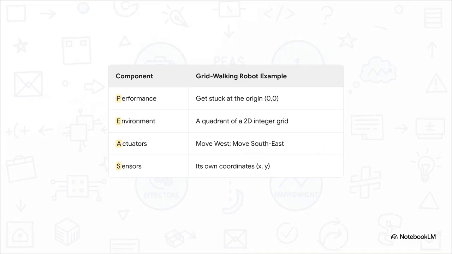All right, let's make this real and just apply it to our self-driving car. For its performance, the goals are pretty clear, right? Safety is number 1, obviously, but also speed, keeping the passengers comfortable, and of course, legality. It's got to obey the speed limit. The environment is basically everything outside the car. The roads, traffic, people, the weather, you name it. What can it do? Well, its actuators are the parts that take action, the steering wheel, the accelerator, the brakes. And finally, how does it perceive all this stuff? Through its sensors, a whole bunch of cameras, GPS, radar, sonar, the whole shebang. Just by filling this out, we've taken this massive, complicated problem and given it a clear, manageable structure.